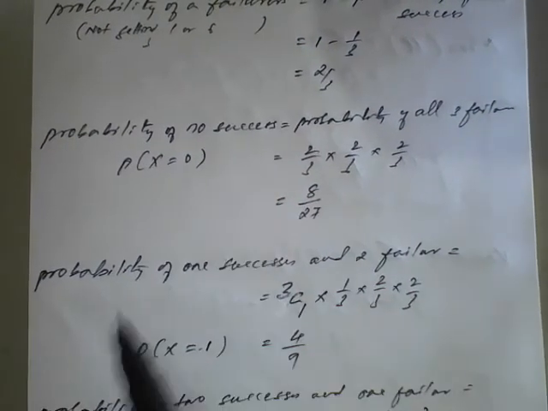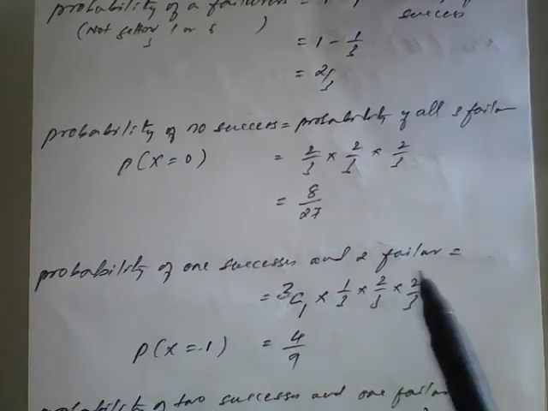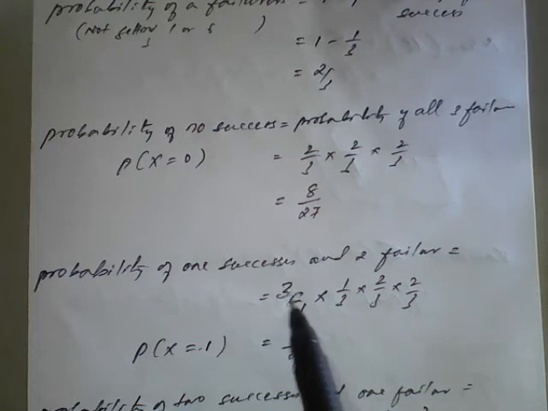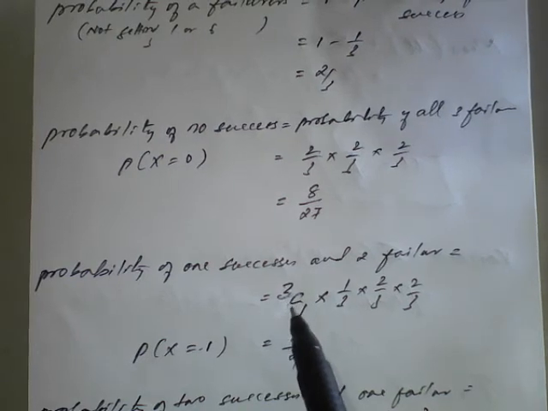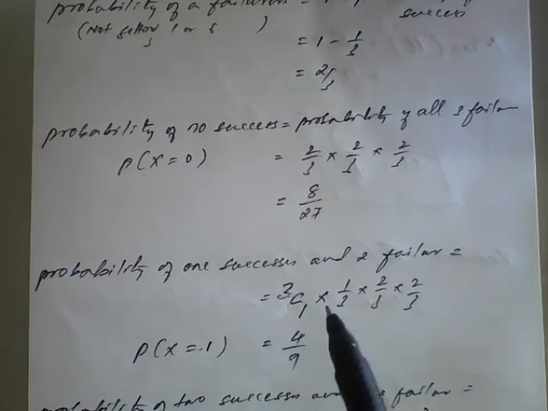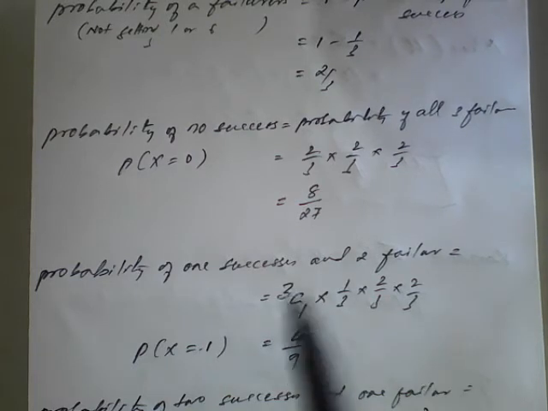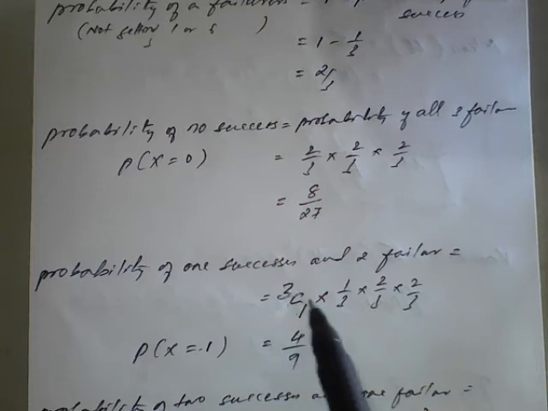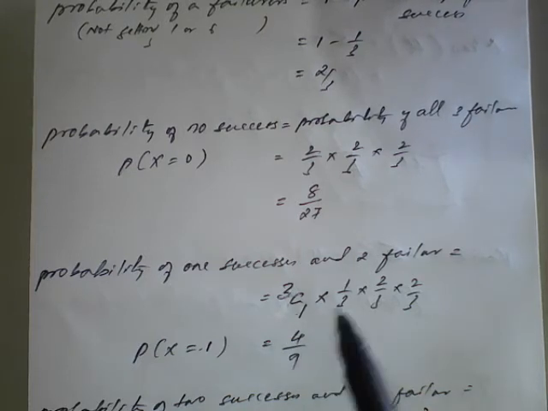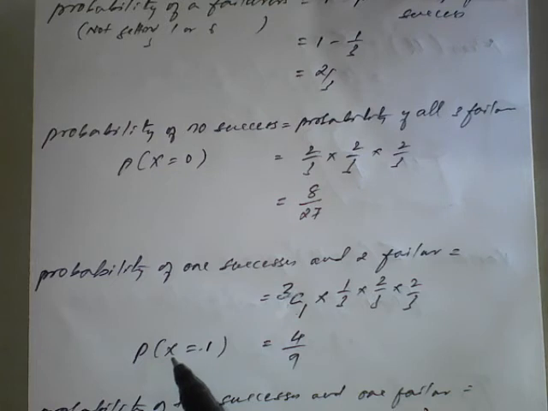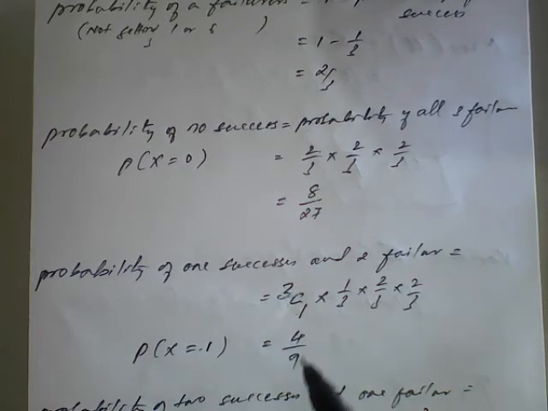Now we have seen the probability of no success. Now probability of 1 success and 2 failures. Out of 3, 1 is success and 2 are failures. Means out of 3 tosses, we take the combination 3C1, in which 1 is success and 2 are failures. So 3C1 into 1 by 3 for the success, and 2 by 3 for each of the 2 failure cases. So therefore for 1 success, P of x equal to 1 is nothing but 4 upon 9.